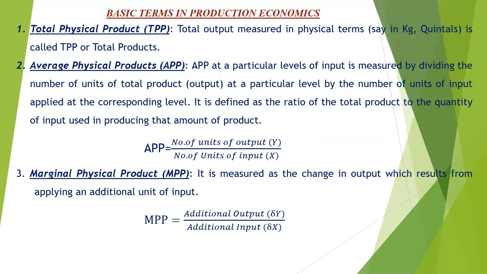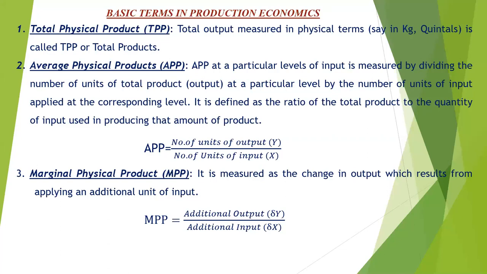What was our first combination? In combination A, when the farmer wants to produce 8 quintals of output, the farmer uses 10 human labor. If the farmer wants to produce more, 10 quintals of output, then the farmer uses more inputs, say 15 human labor. So in combination A, for 8 quintals of output, the farmer uses 10 human labor, and in combination B, for producing 10 quintals of output, the farmer uses 15 human labor.